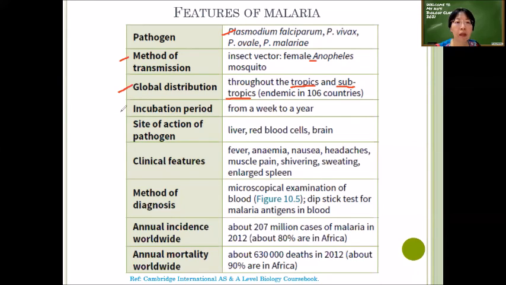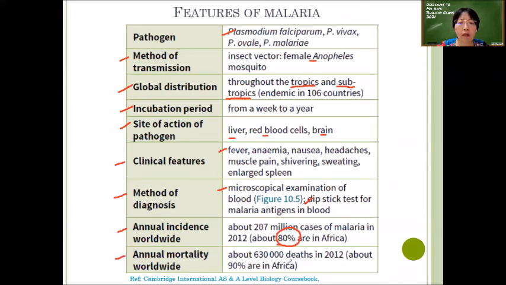Okay, it can survive there. The incubation period is from a week to a year. Wow, 1 year. The site of action of the pathogen is in the liver, red blood cells, as well as the brain. Clinical features we already mentioned: fever, anemia, nausea, headaches, muscle pain, shivering, sweating, and enlarged spleen. The method of diagnosis is microscopic examination of blood as well as a dipstick test for malaria antigens in the blood. Annual incidence is quite high, 207 million cases of malaria in 2012. About 80% are in Africa.